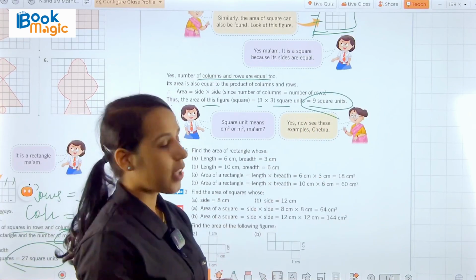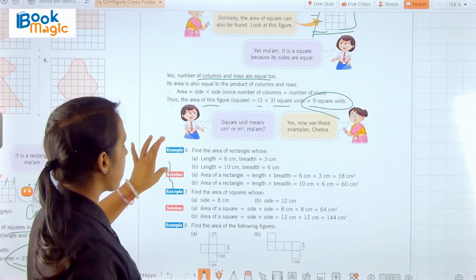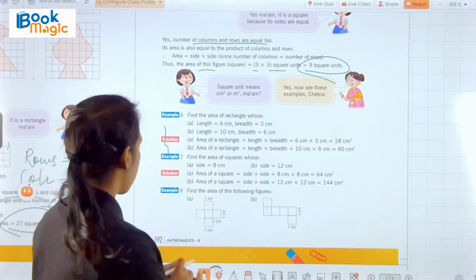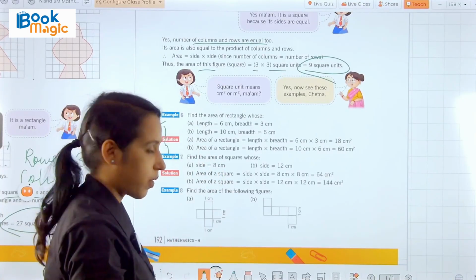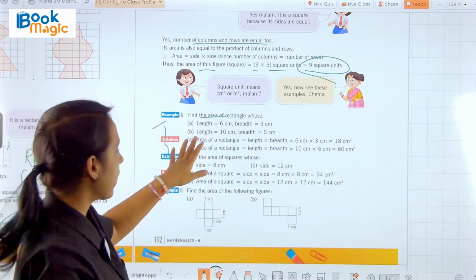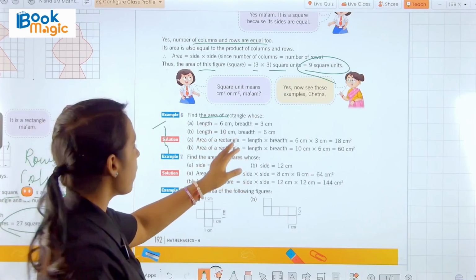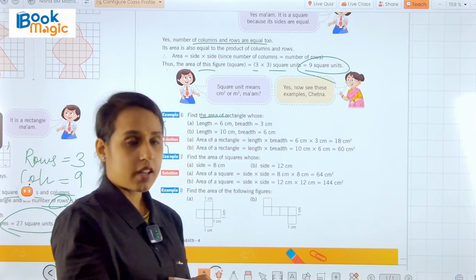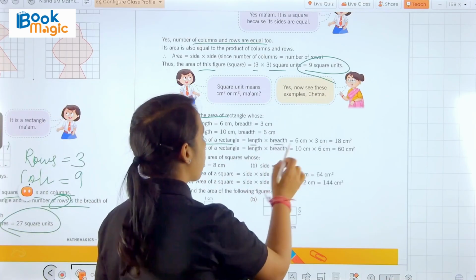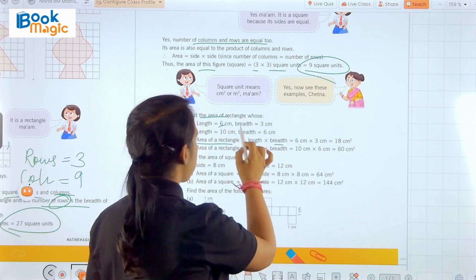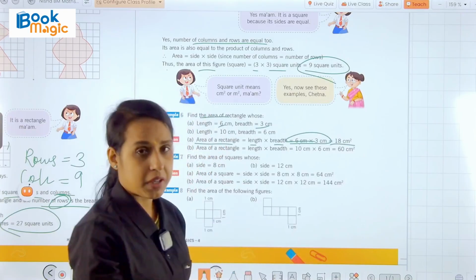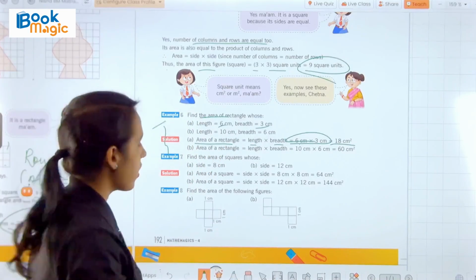Now see these examples, Chetna. Here we have some examples on the basis of the area of a rectangle and a square. So let's see example number 6. Find the area of the rectangle whose, first part, length is equal to 6 centimeter and breadth is equal to 3 centimeter. We know the area of a rectangle is length into breadth, so 6 centimeter into 3 centimeter will become 18 centimeter square, or we can say 18 square centimeter.